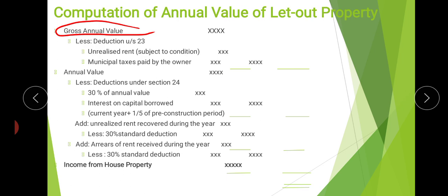Then one more thing that we have to add back is arrears of rent received. What is meant by arrears of rent? That we have already discussed. Any amount which is received as arrear rent, we have to add along with this annual value. Here also we will deduct 30% of this amount as the standard deduction. Then we will get the last amount, that is called income from house property. Please go through this format, and we will calculate income from house property based on this format.